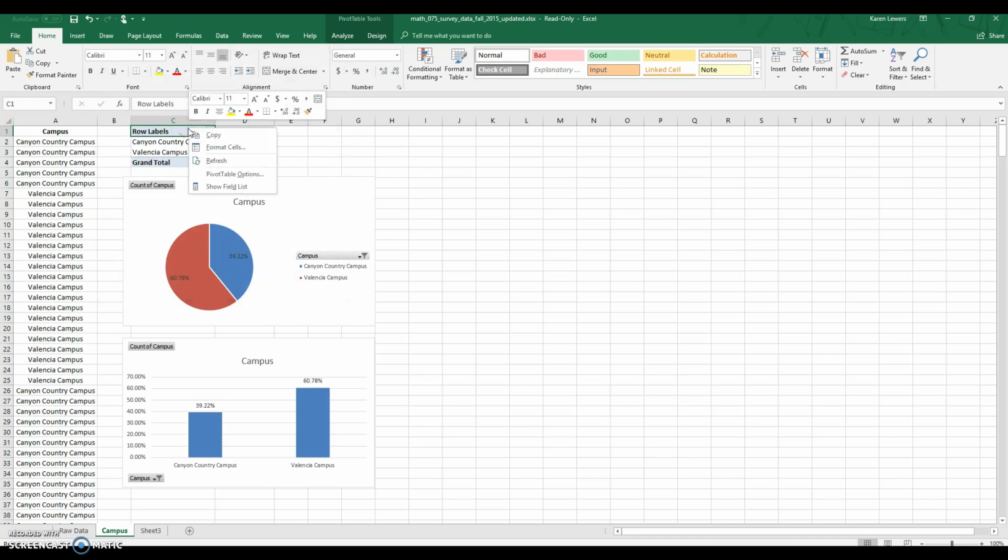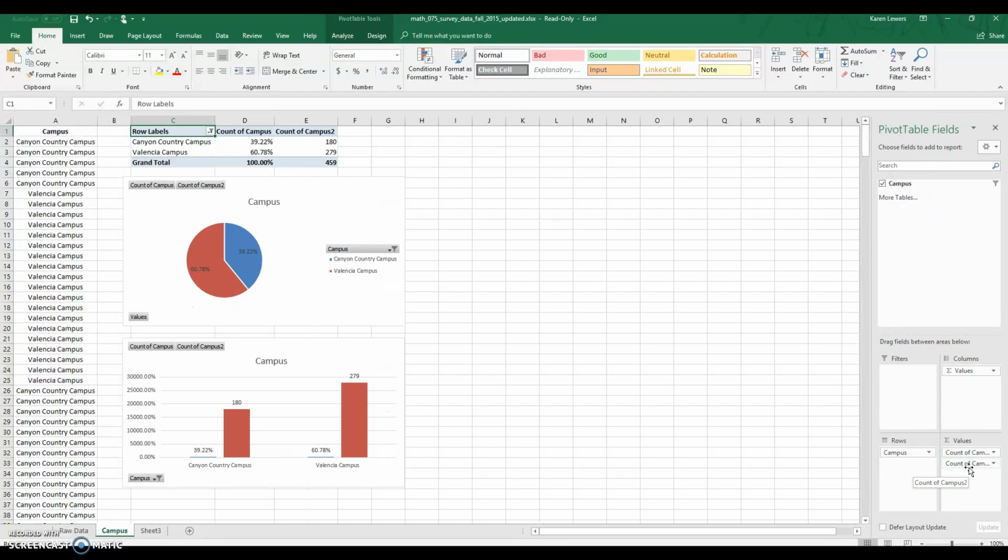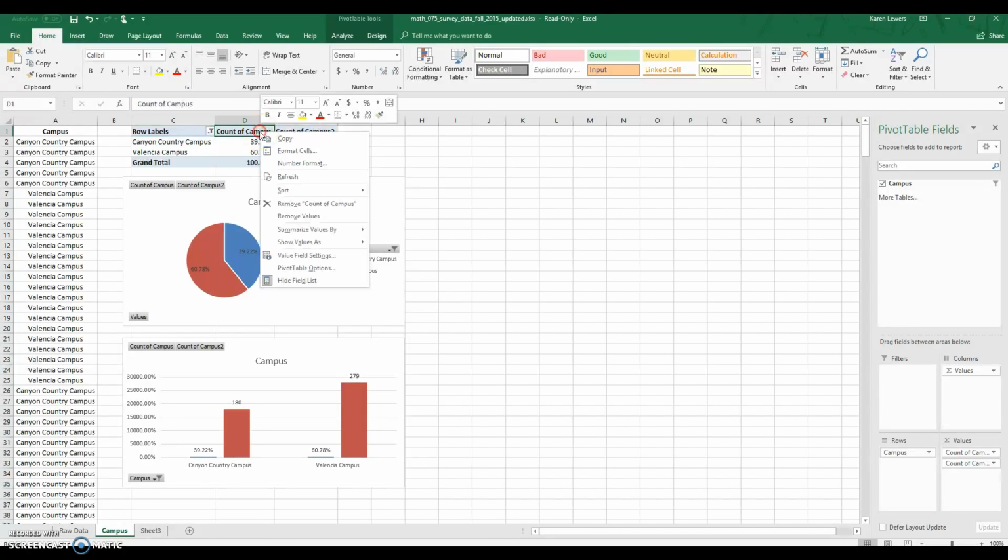Show field list. That opens up that dialog on the right. And we already have the row labels on the rows and the counts on the values. We can actually add a second one under the values. It looks the same, but I'm going to format one as percent and one as count. To change that format, you just right click and say show value as.